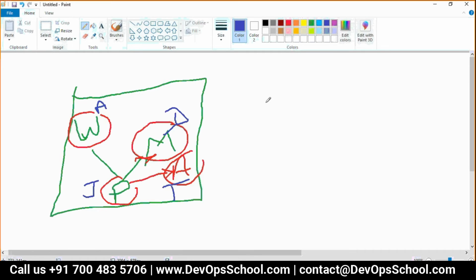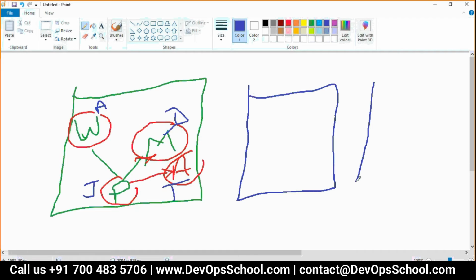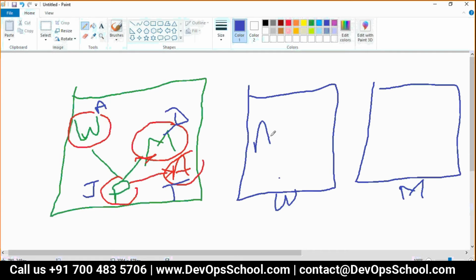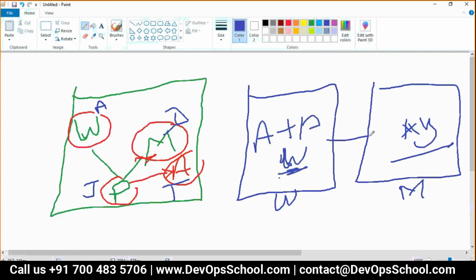Yes, Rajesh. So now what the developers have done is create 2 images, image 1 and image 2. This image is called the WordPress image, and this image is called the MySQL image. What will you find in the WordPress image? You will find Apache plus PHP plus WordPress, three things together in one image. And here you find the MySQL engine. Simple.